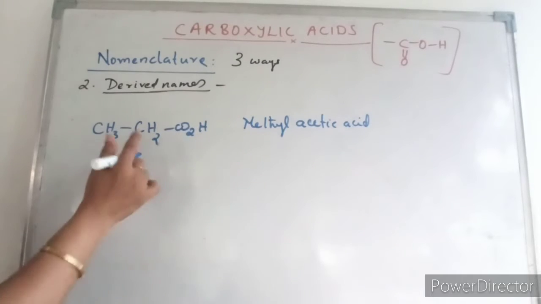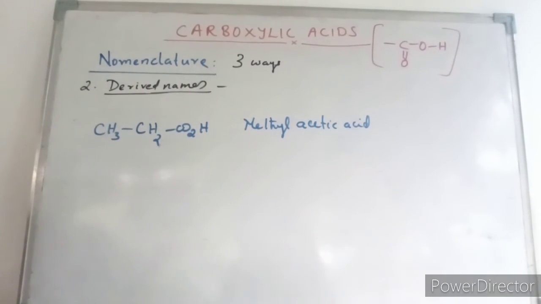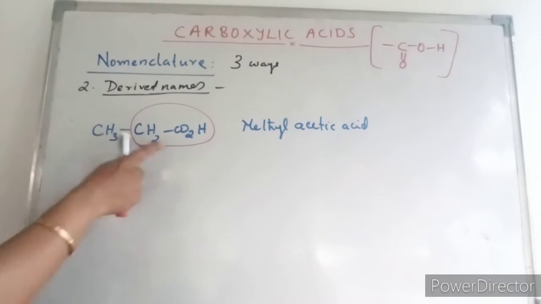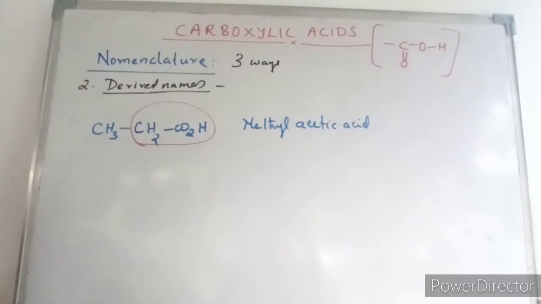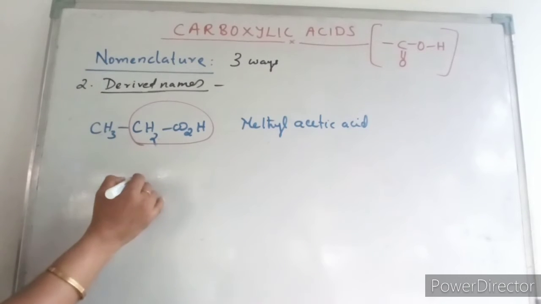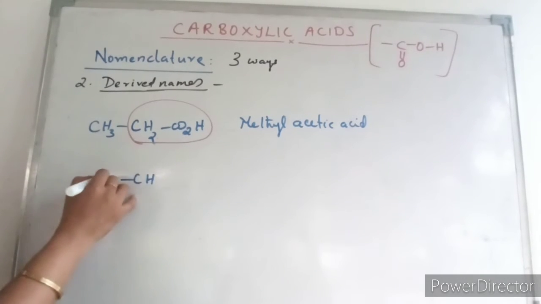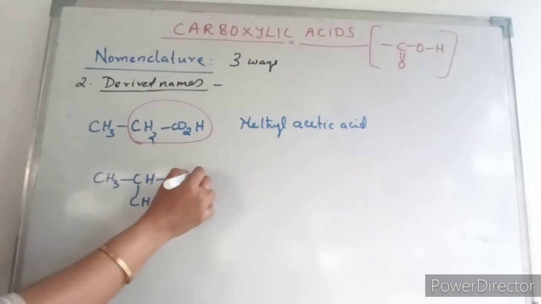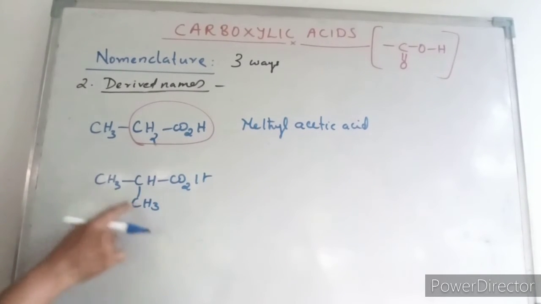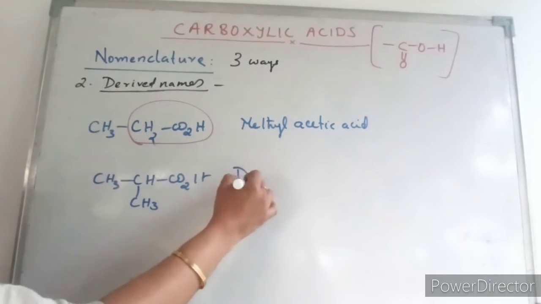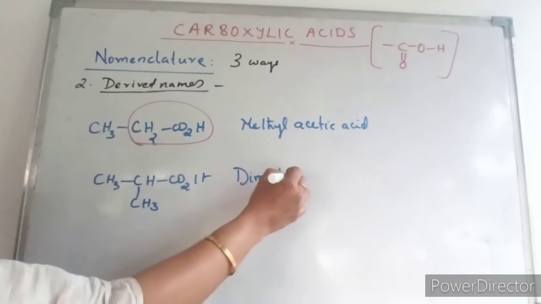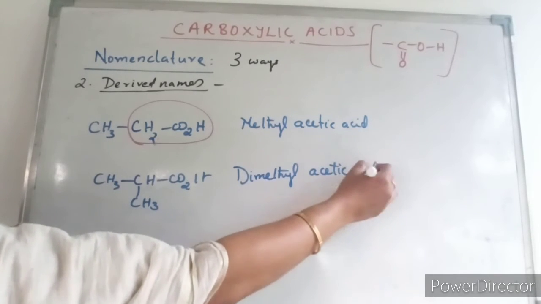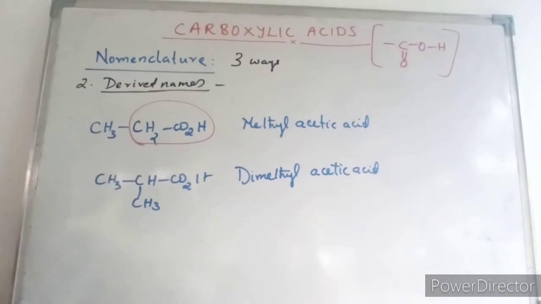Similarly, if two hydrogens are replaced by methyl groups, it will be dimethyl acetic acid, derived from acetic acid.